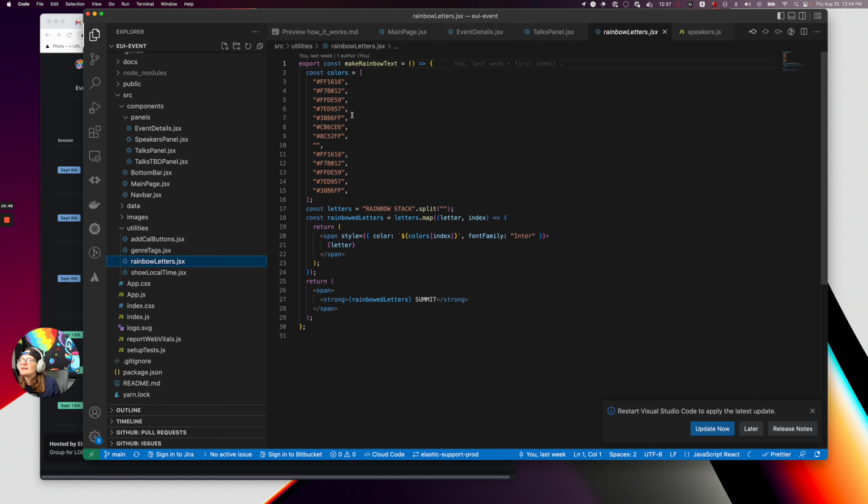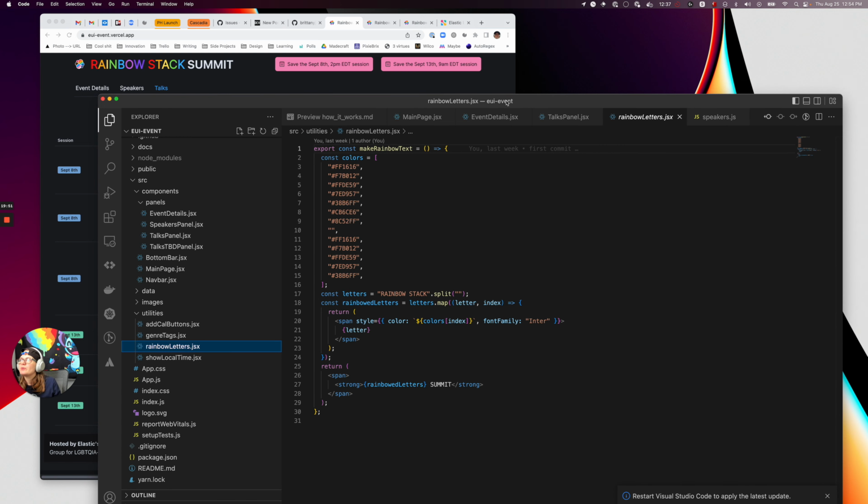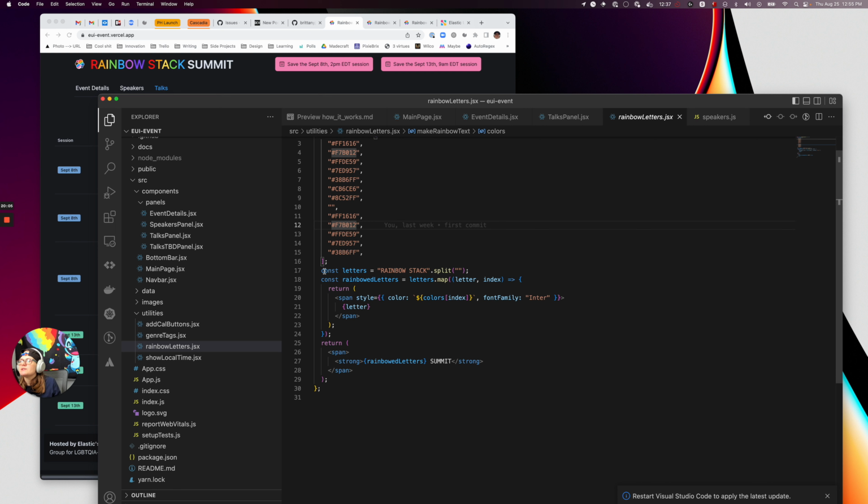And then I also really like this one. There's probably a better way to do this as well, but I really wanted to make the text rainbow, and I didn't want to actually sit and write out a span for each single letter. So instead, I made a map that does it. And basically, I just defined what the colors are, and that needs to be the exact length of the string. And then I defined what the letters were, and obviously that's rainbow stack, with a space in the middle there.